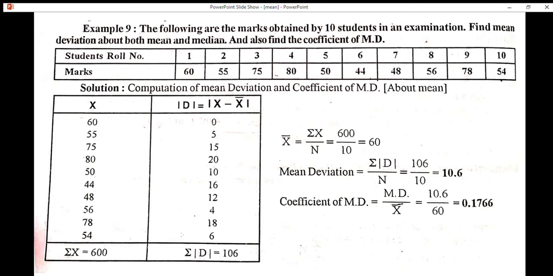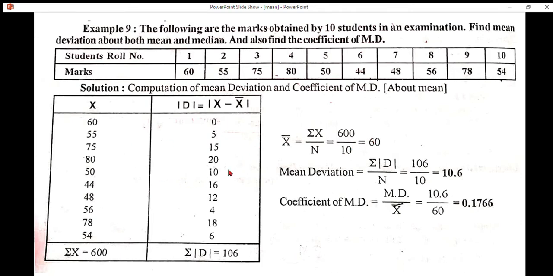First step, find arithmetic mean. Arithmetic mean is equal to summation x by n. Summation of all the x values, we get summation x is equal to 600. In this case, number of items is 10. So summation x is 600, number of items 10. 600 divided by 10, we get 60.